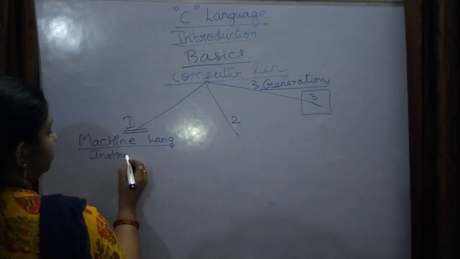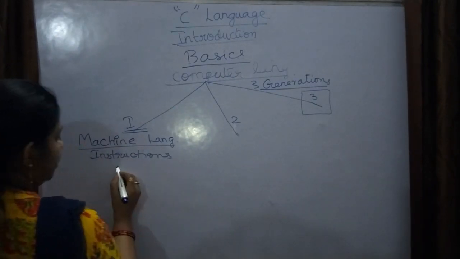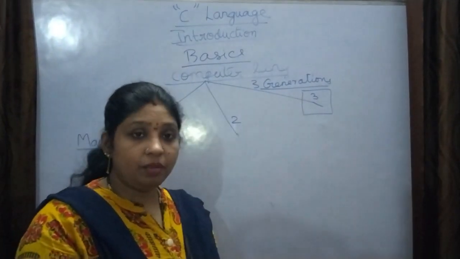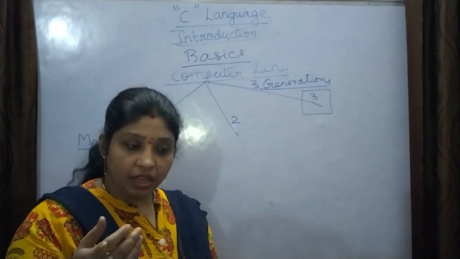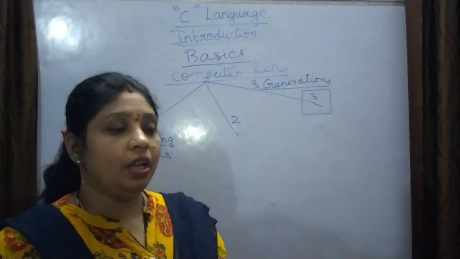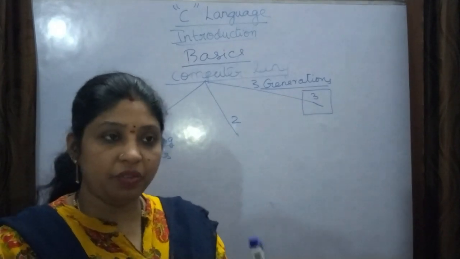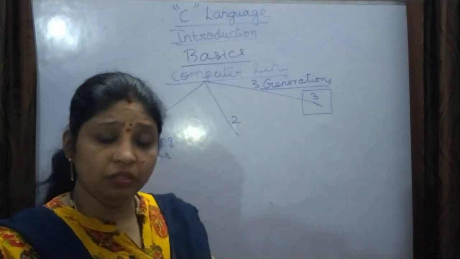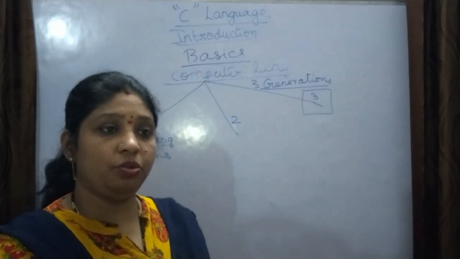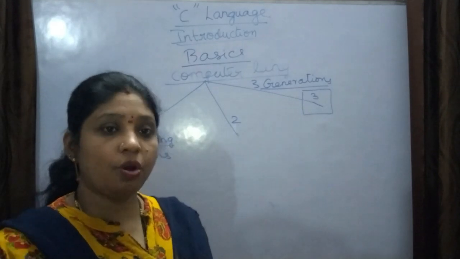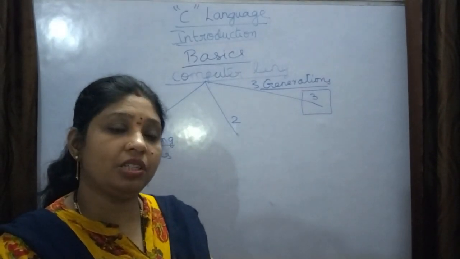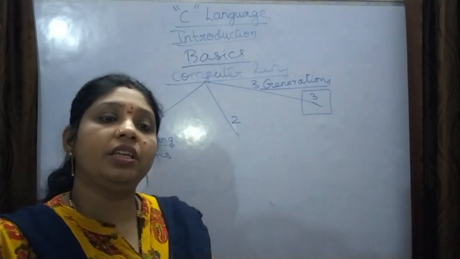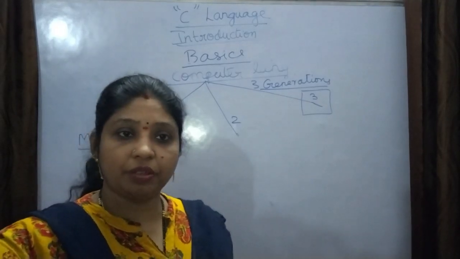Instructions were given in zeros and ones, right? Scientists created their own language. Suppose we write a C program in English. Now this program is given to the computer. The compilers or translating programs present in the operating system convert that source code into the object code, and that object code is given to the computer for understanding.